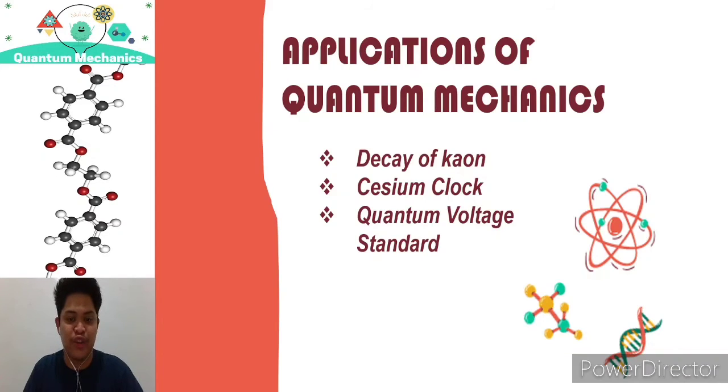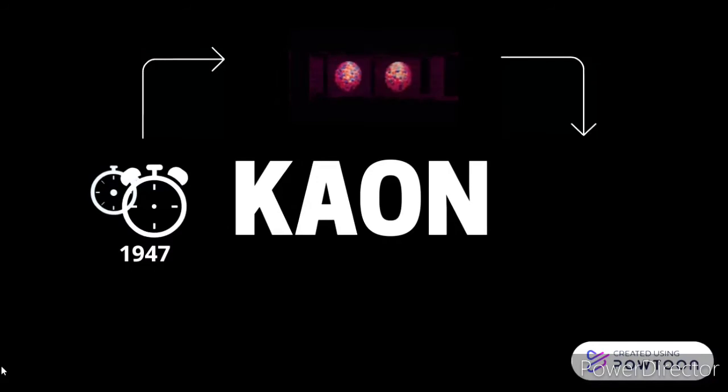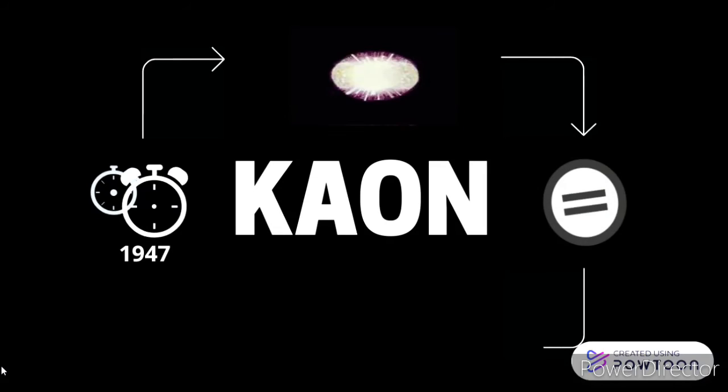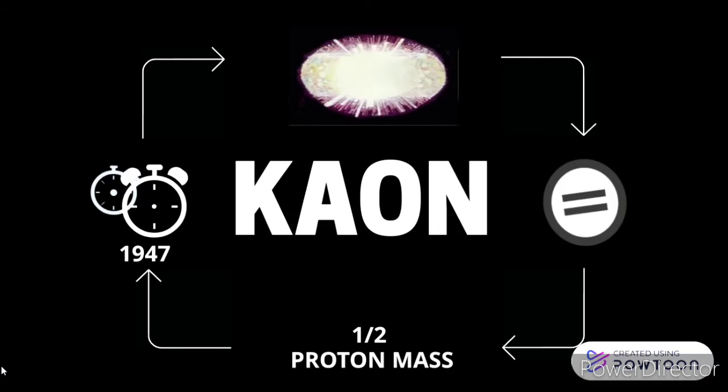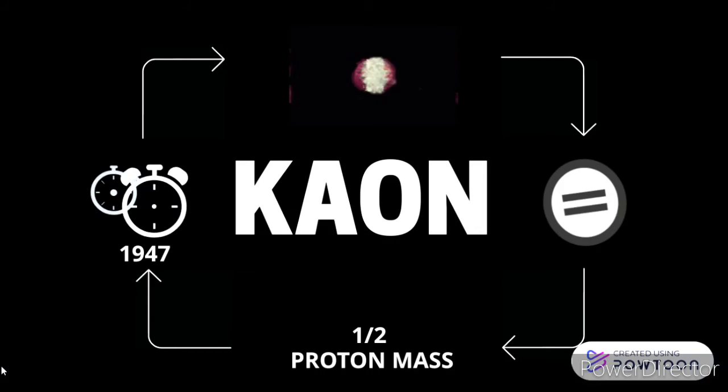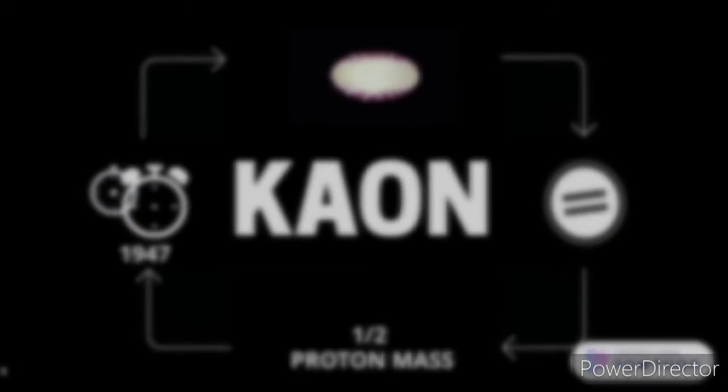Moving on, quantum mechanics has been enormously successful in explaining microscopic phenomena in all branches of physics. I will discuss three phenomena. Decay of the kaon. The kaon was discovered in 1947 and is produced in high-energy collisions between nuclei and other particles. It has zero electric charge and its mass is about one-half the mass of the proton. In fact, the kaon is uncharged. Quantum theory predicts the existence of an antiparticle with the same mass, decay products, and average lifetime.